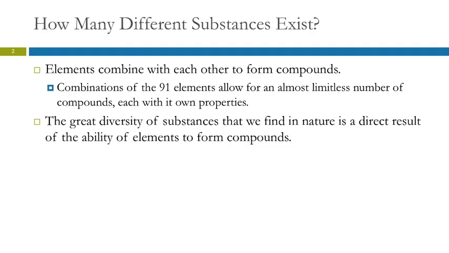So there's 91 naturally occurring elements, and so you get combinations of those. You can have combinations of just 2 elements, or 3, or 4, or 5. So you could do math and probability and figure out all the different combinations, which would be just mind-boggling. But not all combinations are possible, not all combinations exist. But this huge diversity we see is a result of the ability of elements to form compounds.